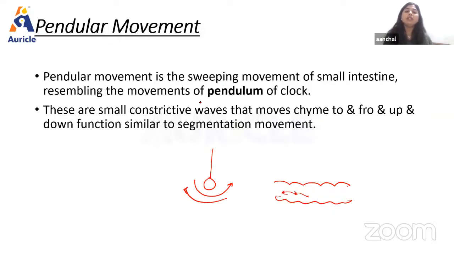The pendular movement is the swinging movement of the small intestine resembling the movement of the pendulum of a clock. These are small constrictive waves that move chyme to and fro, up and down, similar to segmentation movement. So both pendular as well as segmentation movements are similar and both are responsible for basically the mixing of food with the juices, right?